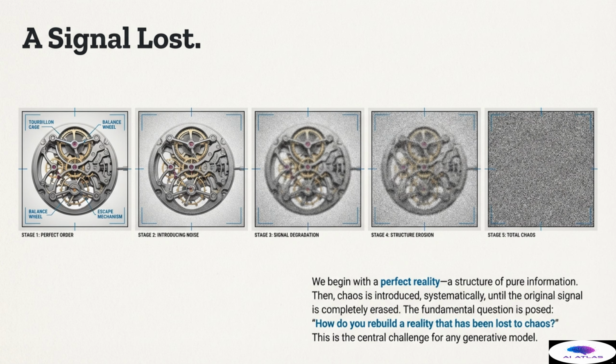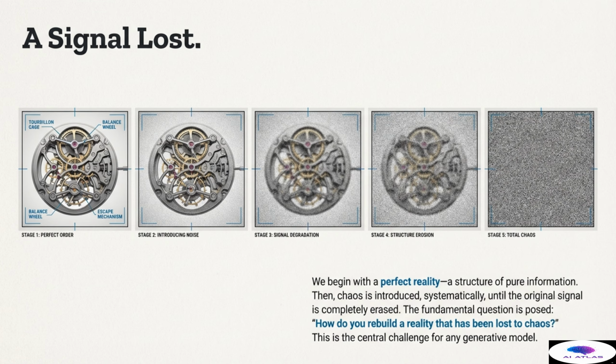In stage 3, signal degradation, the features become blurred. In stage 4, structure erosion, the defining details start to disappear, buried under increasing layers of chaos. Finally, we reach stage 5, total chaos. The original signal is completely erased, leaving nothing but pure, undifferentiated random static or noise. The image is gone. The fundamental question for any generative model is posed here. How do you rebuild a reality that has been lost entirely to chaos?